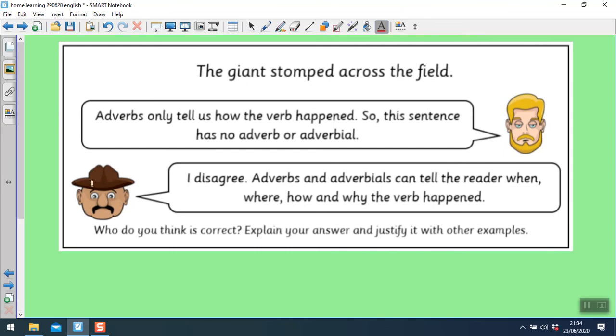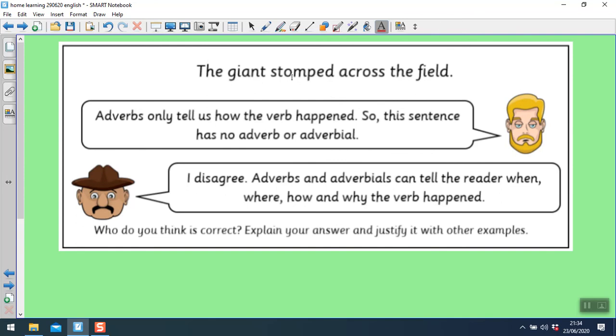So the man with the moustache and the hat is correct. Adverbs tell us where, when, why, how often, and how much something happened. Where is the adverb or the adverbial in this sentence?